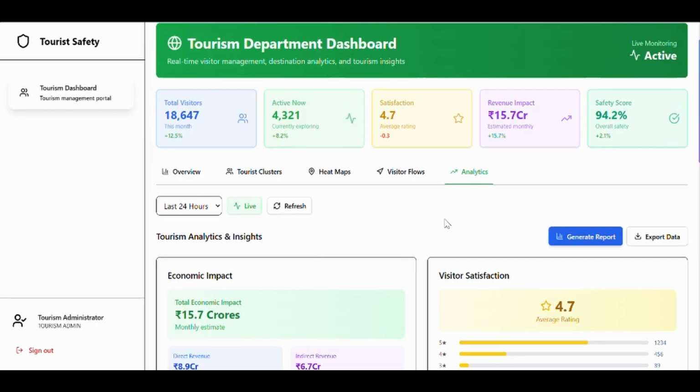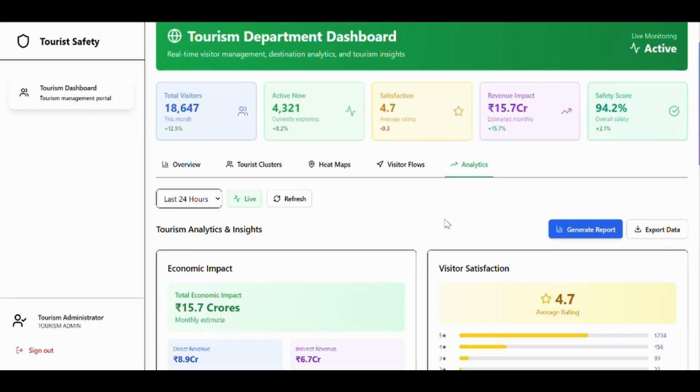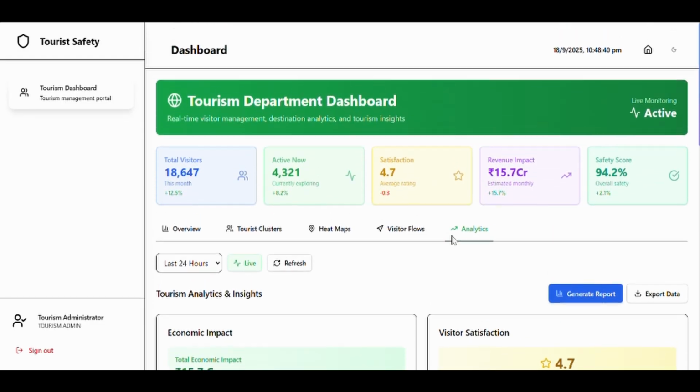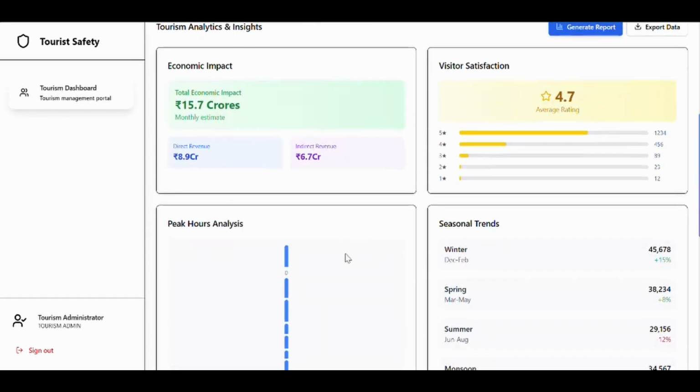Now, we have also added the geofencing live demo. Here the judges can instantly view how the geofencing engine alerts tourists while entering high-risk zones. This feature directly addresses the SIH requirement for real-time location-based safety and is designed for maximum accessibility during the demo. Next, let us go to the police dashboard.